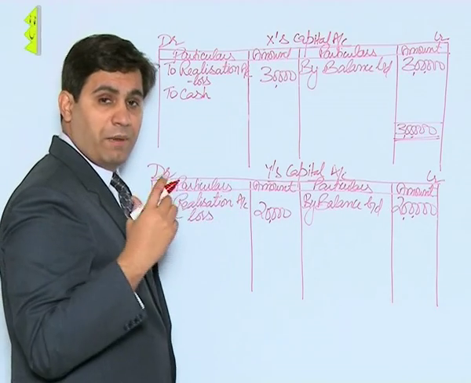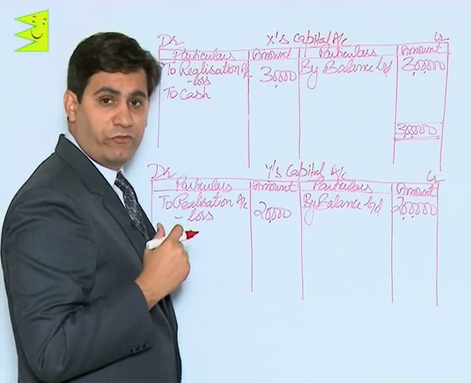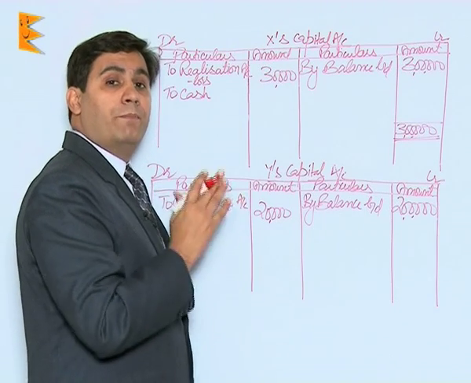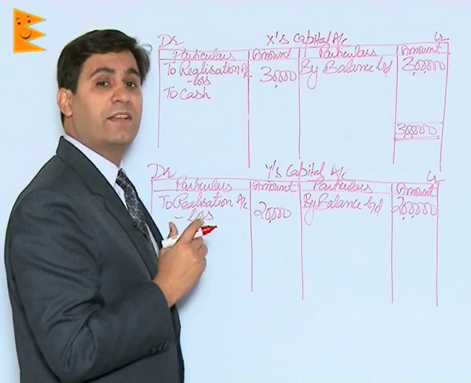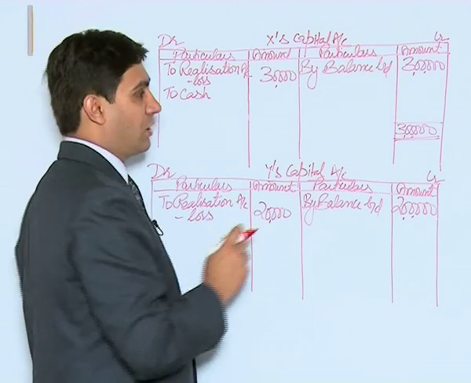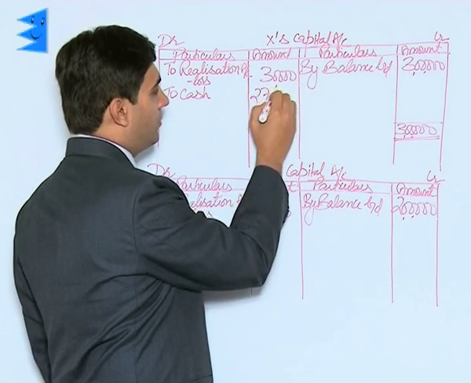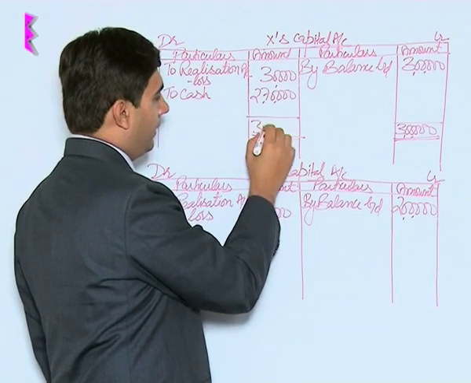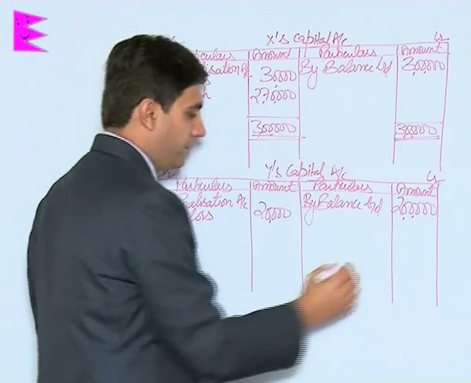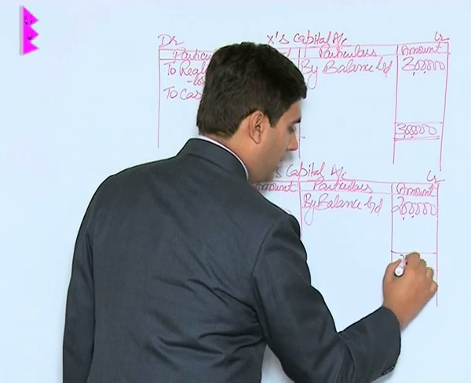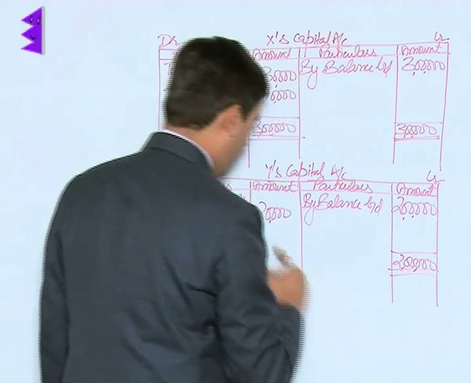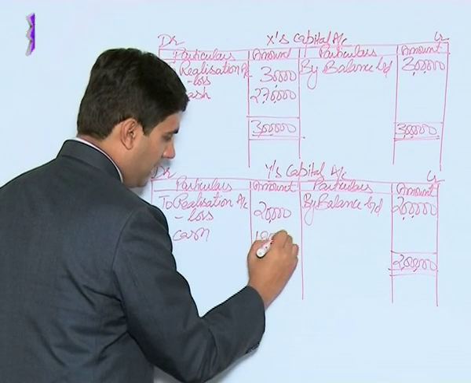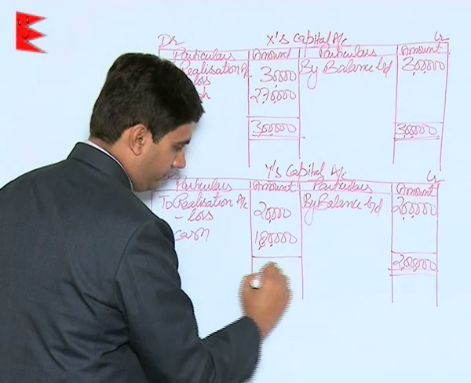Again, remember it is a case of dissolution of firm. The business will not continue after this date. So any balance remaining on the account of partners has to be paid to him through cash account. So in this case, it comes to 2,70,000 for X and for Y, this would be 2 lakh minus 20,000. So to cash, the amount payable to him is 1,80,000.